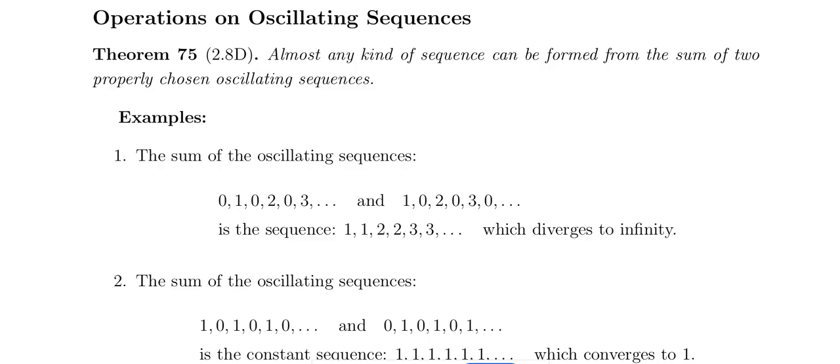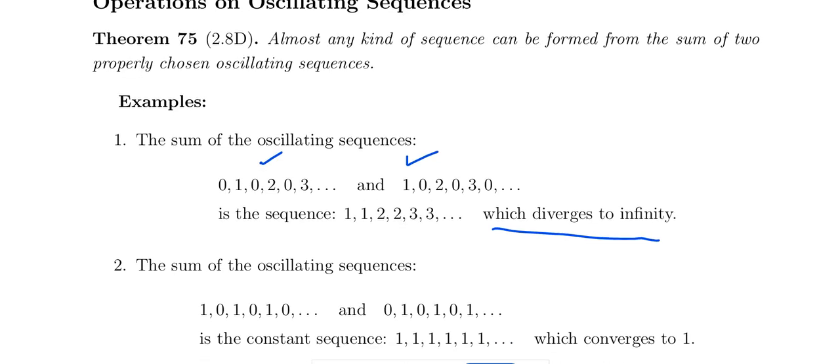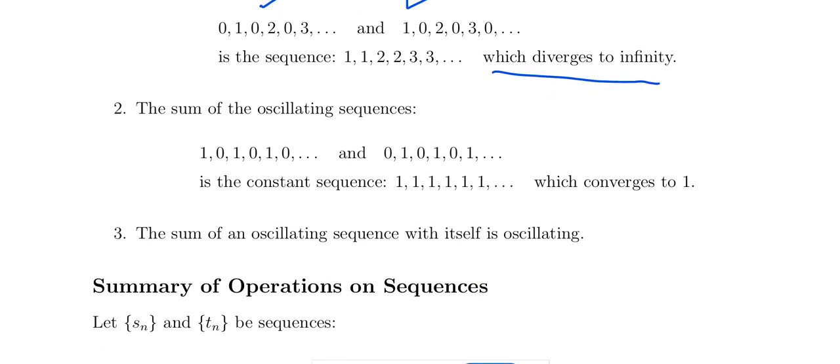That is, the sum of oscillating sequences. So this is one oscillating sequence, and this is another oscillating sequence. If you sum these two, what you get is that it diverges to infinity. Okay, so this is another oscillating sequence. When you add both, what comes is a constant sequence, that is convergent.